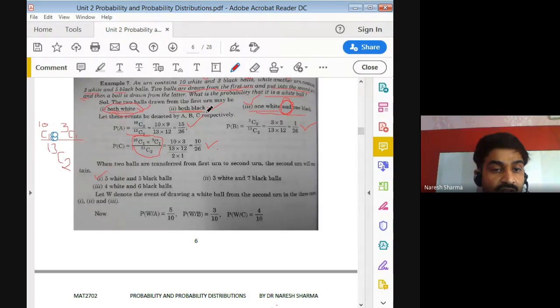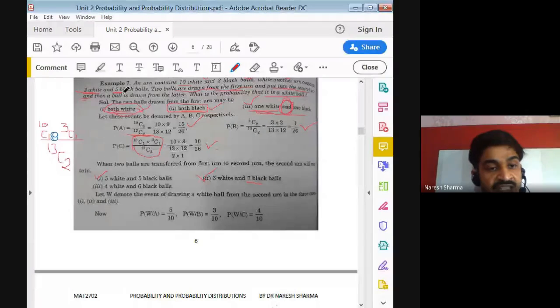When both balls drawn from the first bag are black, then the second bag becomes 3 white, and the 5 black is increased by 2 black balls. That means 5 plus 2, 7 black balls. Now the third case, one white, one black. In that case, your white is increased by 1 and your black is also increased by 1 in your second urn. That is 4 white and 6 black. So after that this happened.